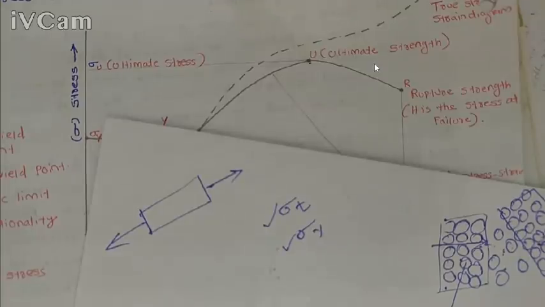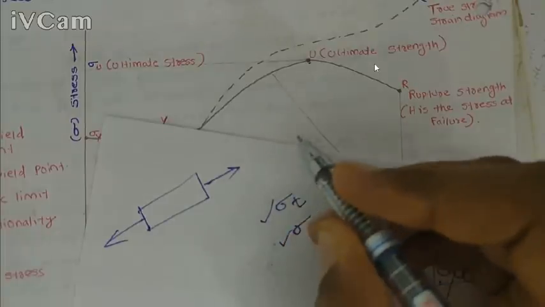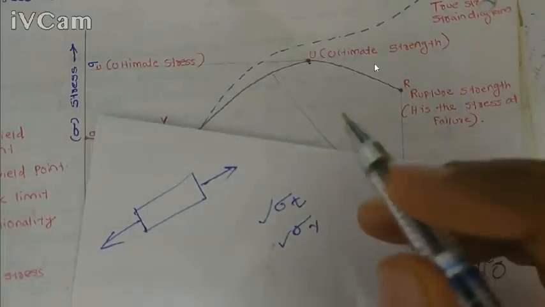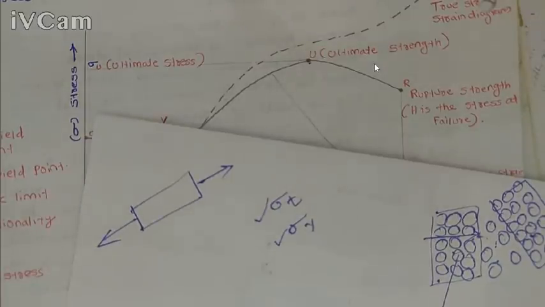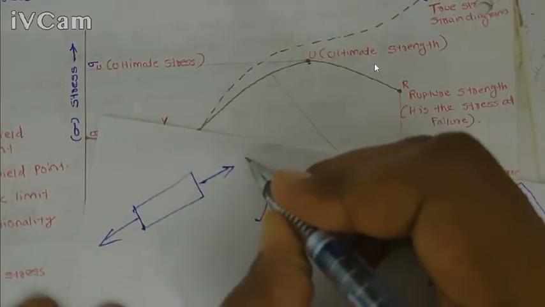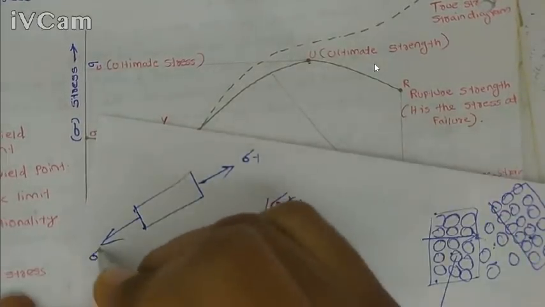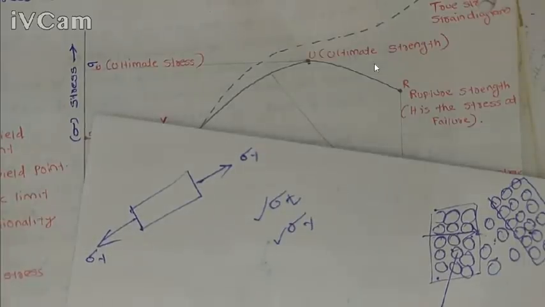Okay, when I apply stress, for example 0, 1, 2, 3, 4, 5, 6, up to sigma y, here I am applying stress just less than the sigma y value, then I release the load, release the stress.